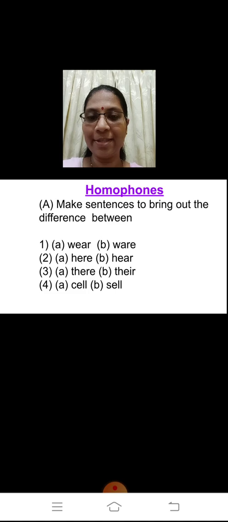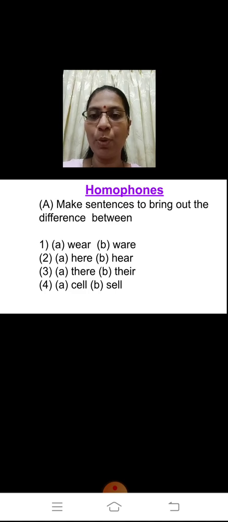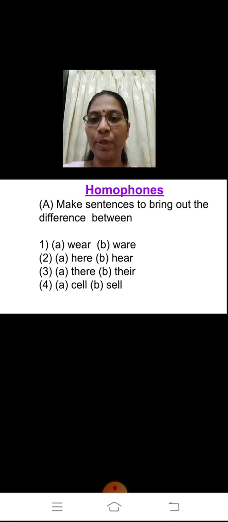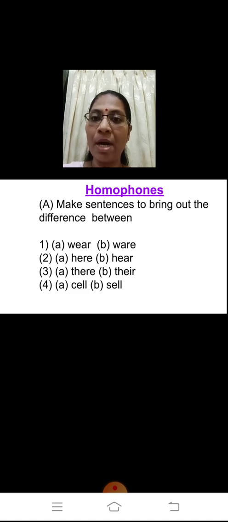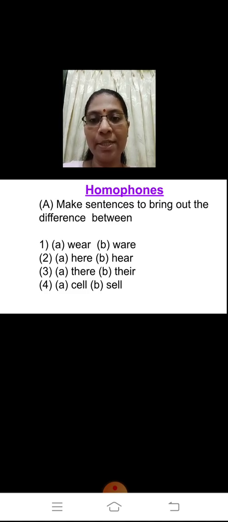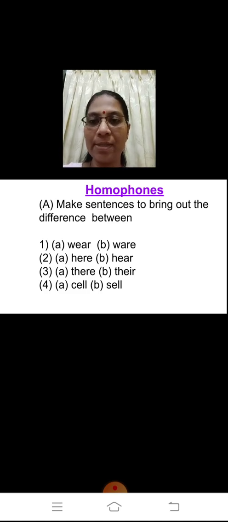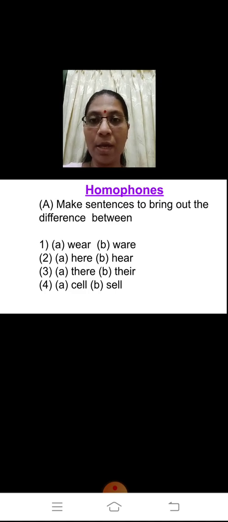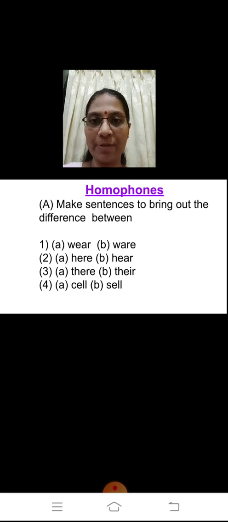Yes, don't forget that this topic has been done by Simran madam. Yes, she has taken a session on this, so this is not a new topic for you. So you have to do this. What you have to do is, over here, make sentences to bring out the difference between. You know what homophones are? Yes, words which are pronounced the same but whose meanings are different. So over here you have to frame two sentences, one for the first word and one for the second word, using those words. So you have to frame one sentence for each word over here to show the difference in the words.